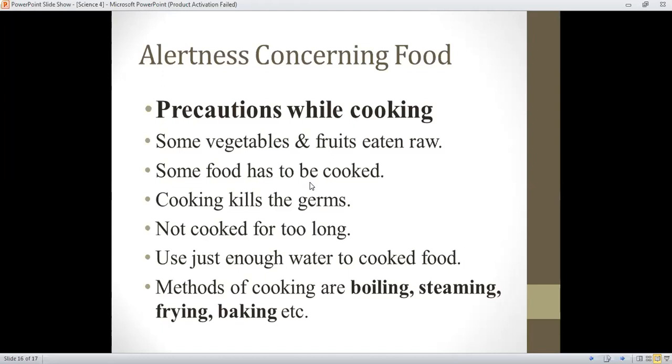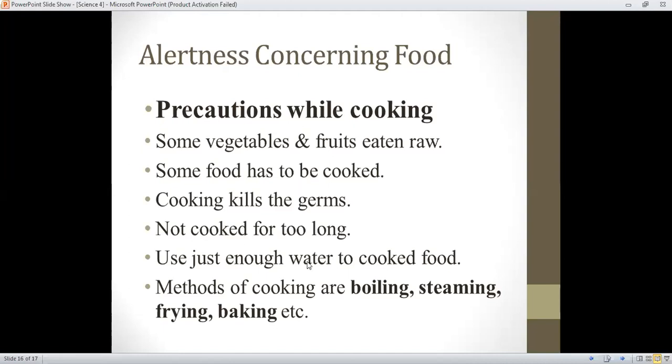Why do we cook food? Because it makes the food soft. When the food is soft, you can digest it very easily. Cooking also kills the germs that are not eliminated by washing. Some germs might stay stuck on the food after washing, so if any germ is left, it might be killed when we cook.